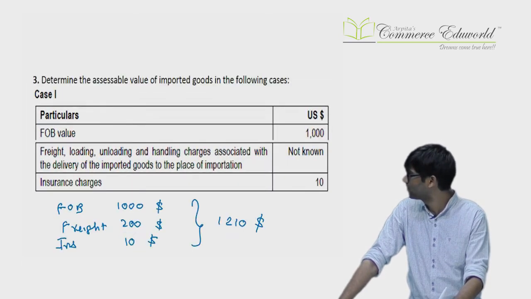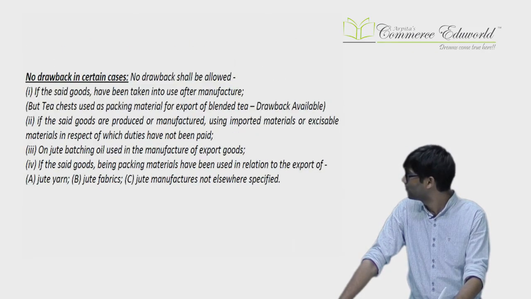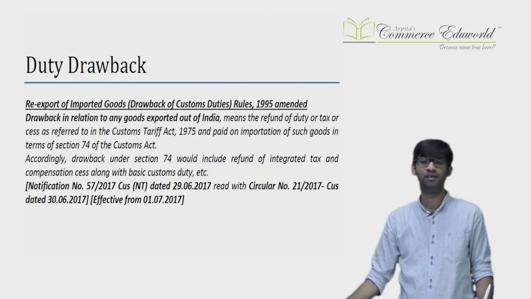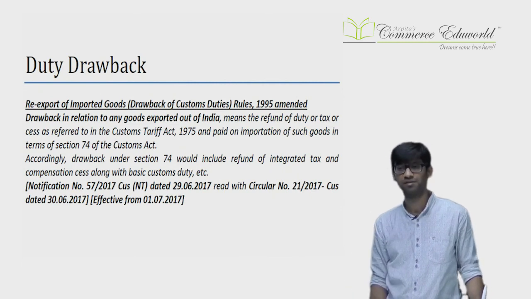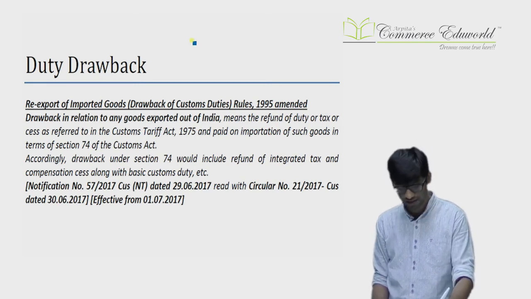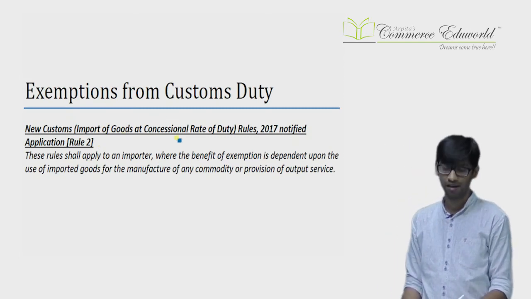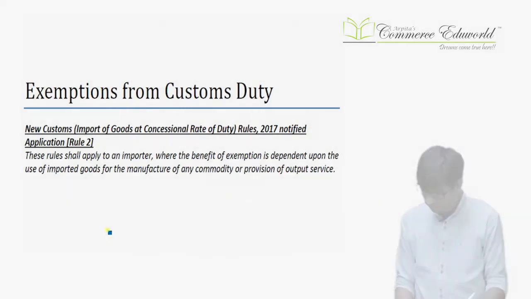Now what we are left with is two things. One is amendment in duty drawback, another is amendment in exemptions. We'll consider two amendments, one in exemption, another in duty drawback, and then we'll wind up. Let us come to amendments in exemption. Now exemption from customs duty, that's a theoretical amendment. Let us see how it happens.